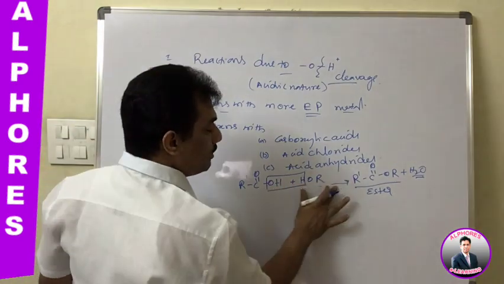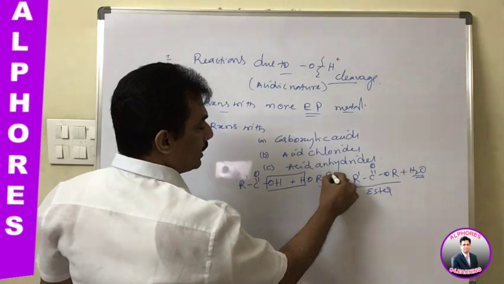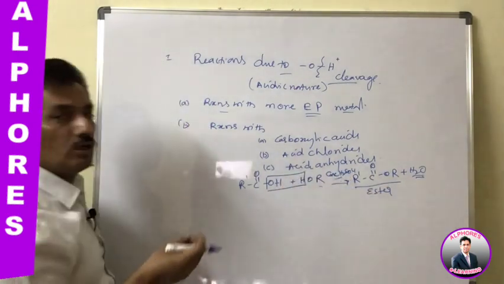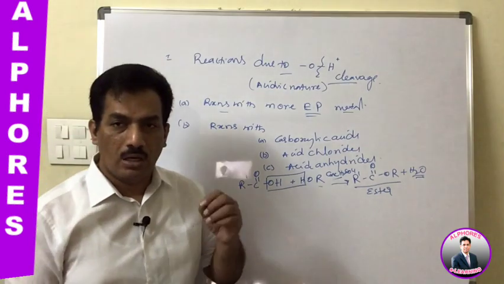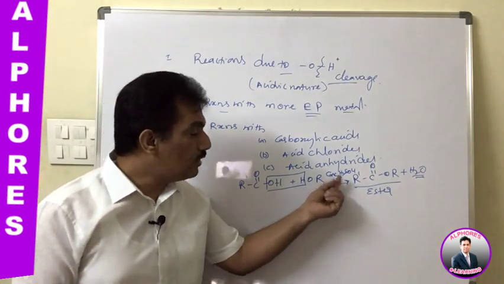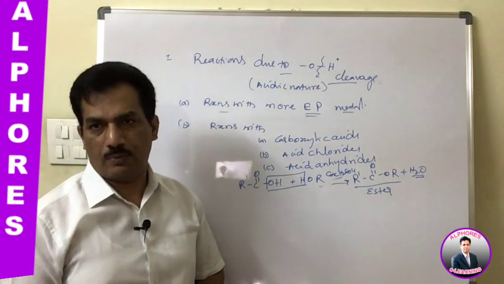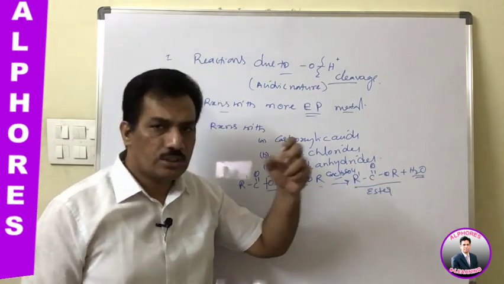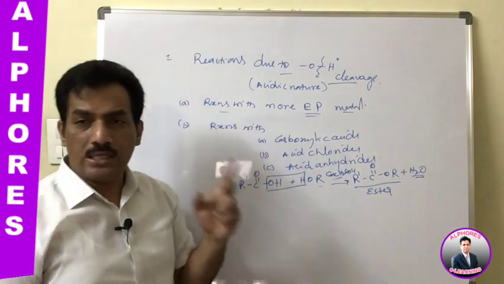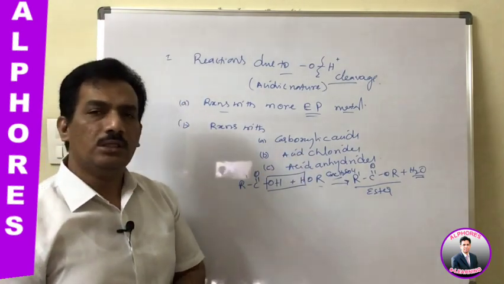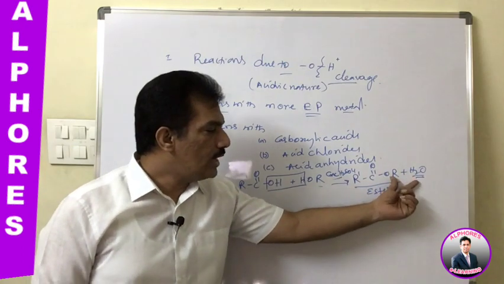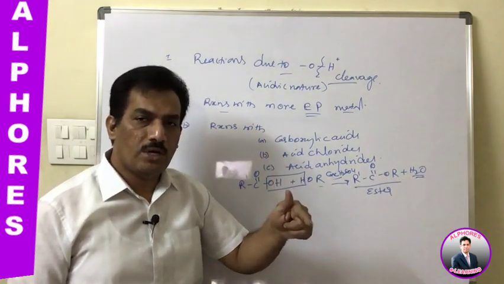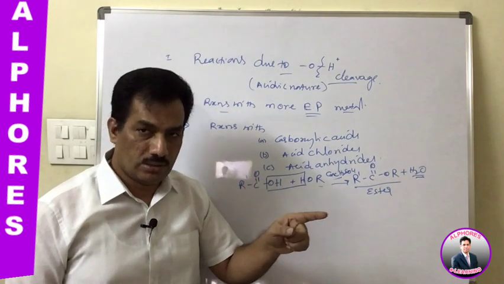That is why, to eliminate the reversible reaction, we carry out the reaction in the presence of a little amount of concentrated H2SO4. The question may be related to this: why do we use concentrated H2SO4? In this reaction, the water which is formed should be removed as and when it is formed. The reason is, if it is not removed, the ester and water will combine again. It is the familiar reaction known as ester hydrolysis.